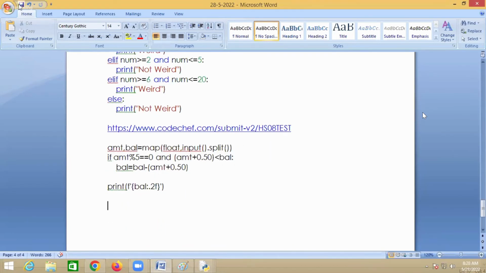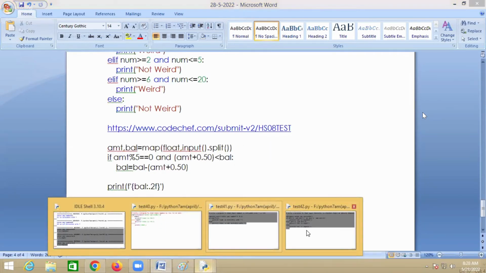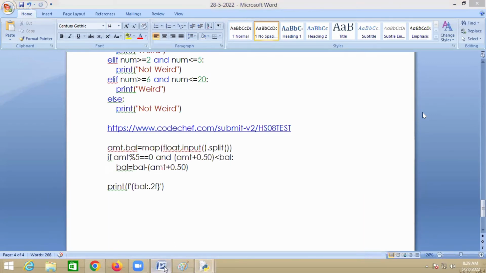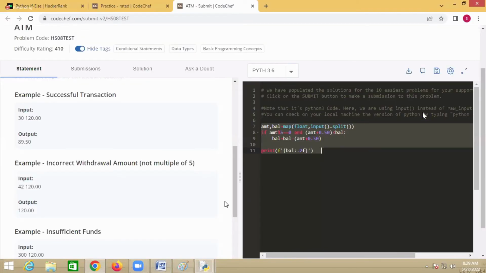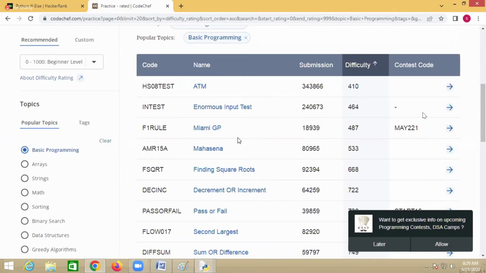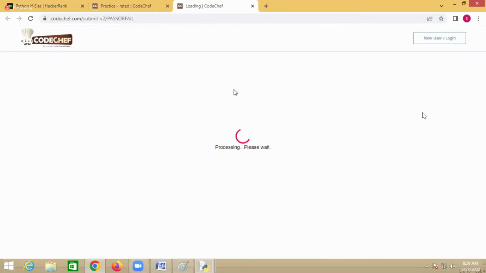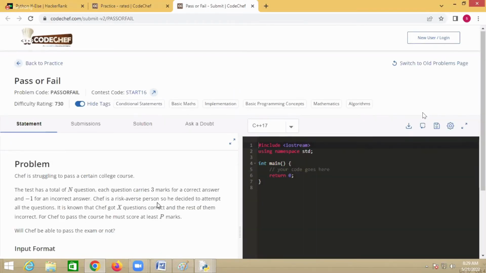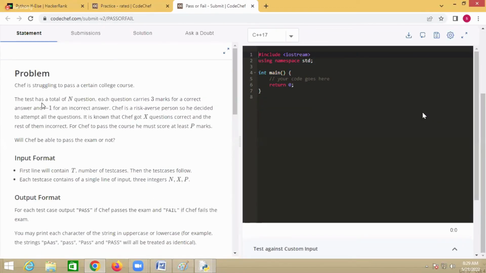The next thing is, if you want to practice, you can practice a lot of problems. Now, this is a pass or fail. But actually, you have to do this by using a looping statement.